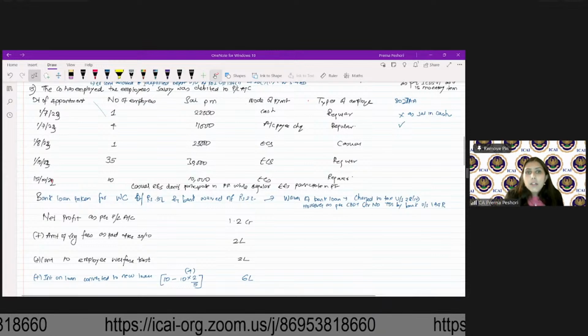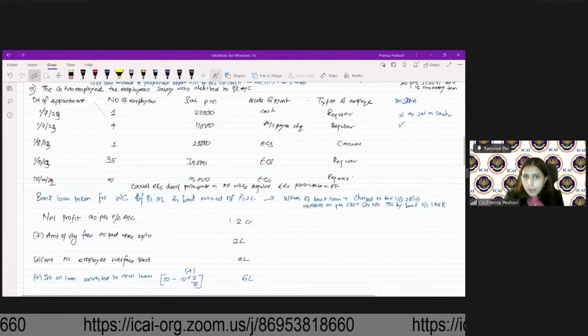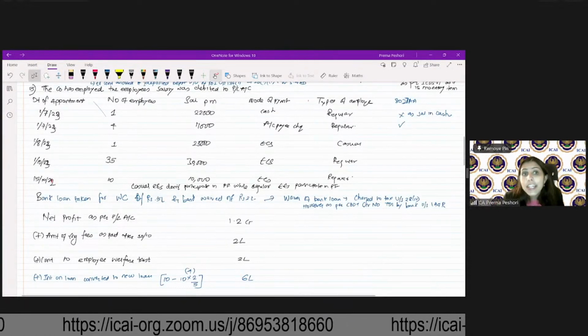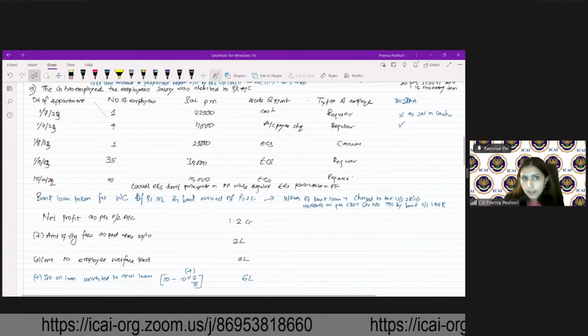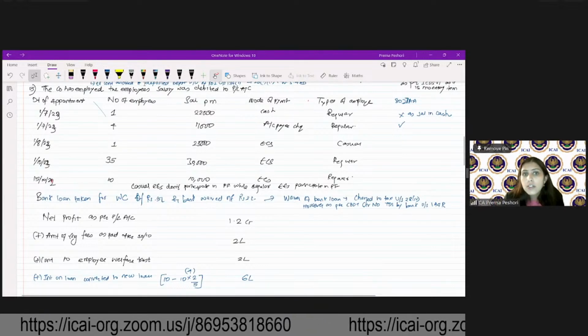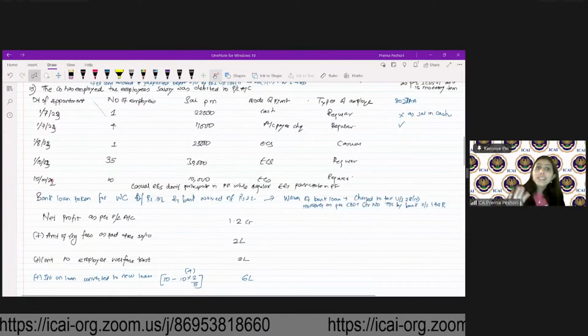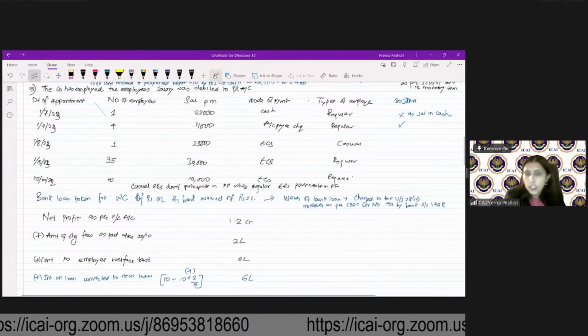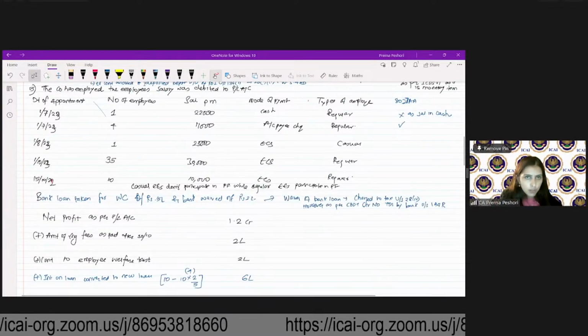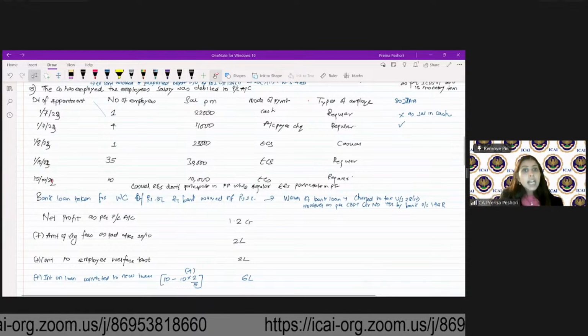So 80JJAA is available when the additional employees are higher. But it excludes certain employees whose salary is greater than 25,000. Here it is exactly 25,000. It is not greater than 25,000.